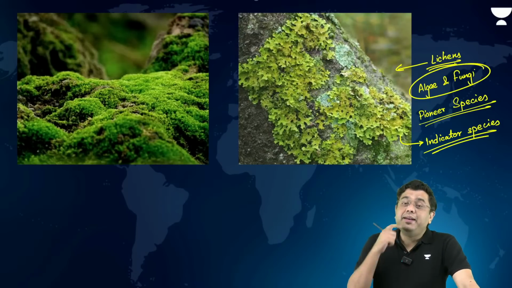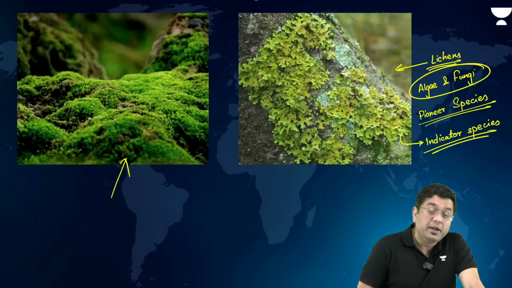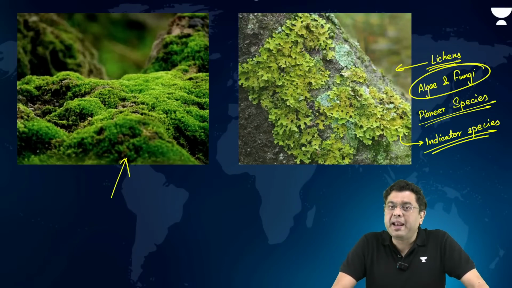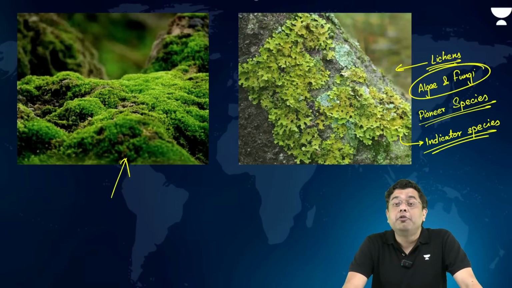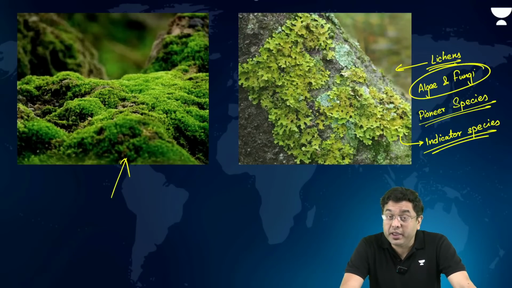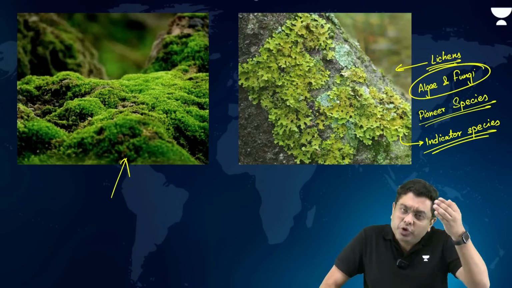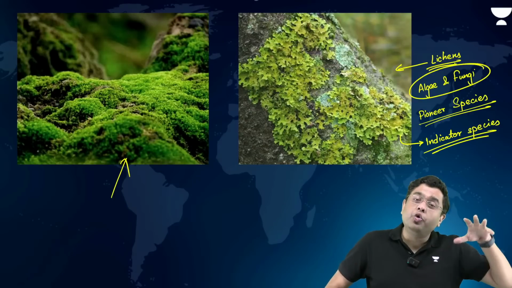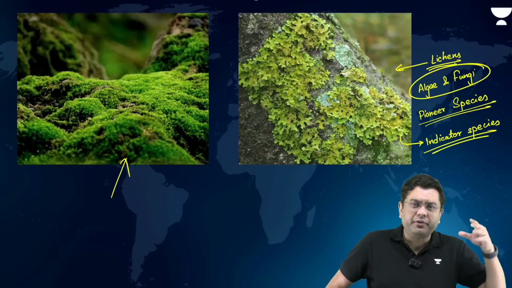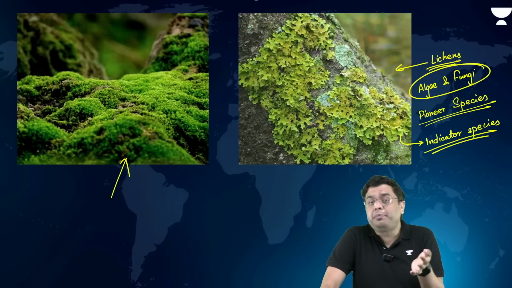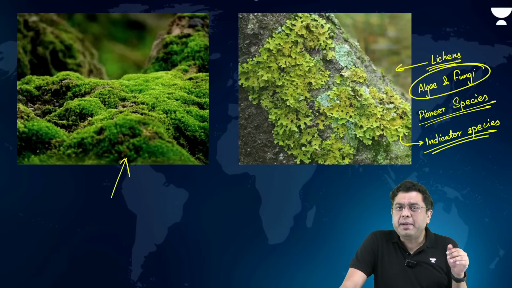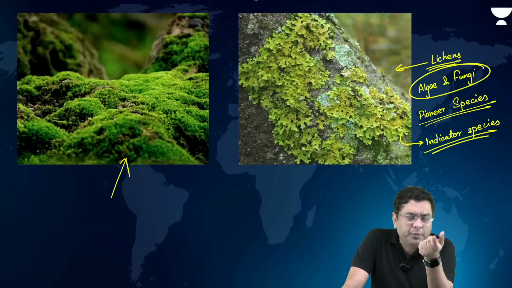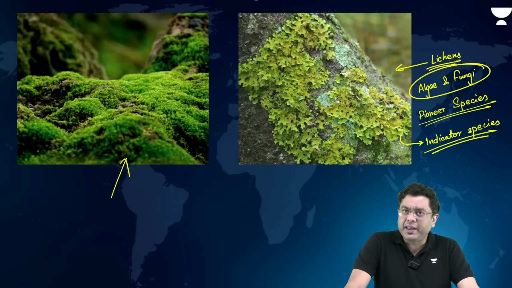Now, when we talk about mosses, they are again one of the pioneer species which dominated the rocky surface of the planet for around 4 to 5 million years before some species started coming in. They grow in damp conditions on various surfaces. Even in your day-to-day experience, if a particular cemented area is very damp and consistently damp, you will start observing mosses growing in that area.